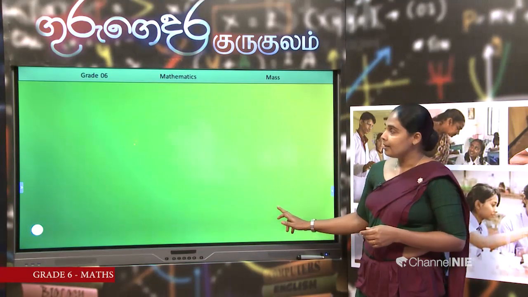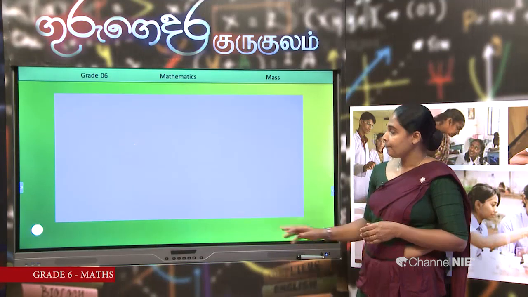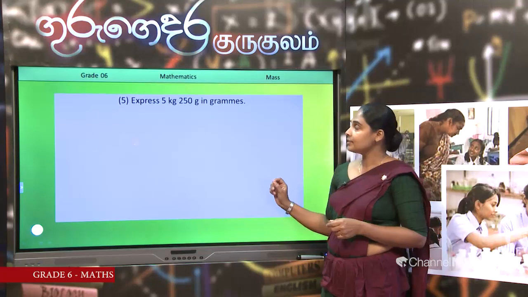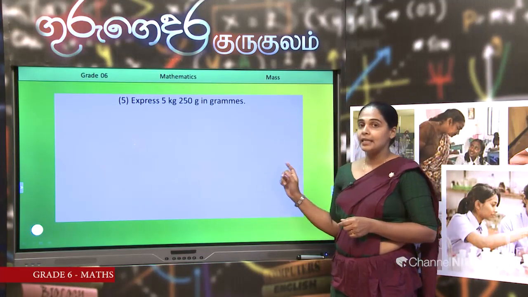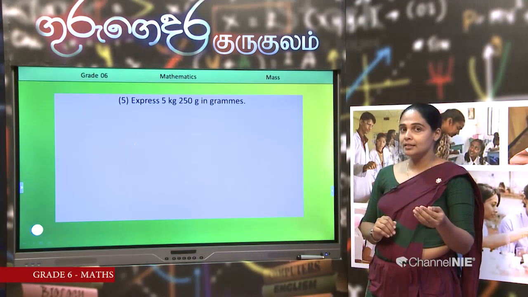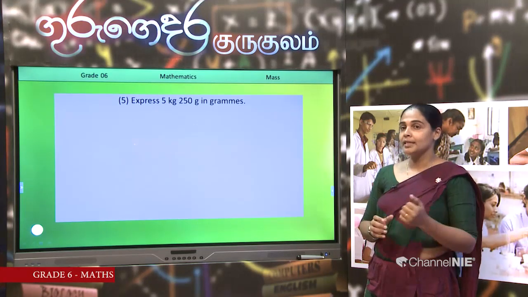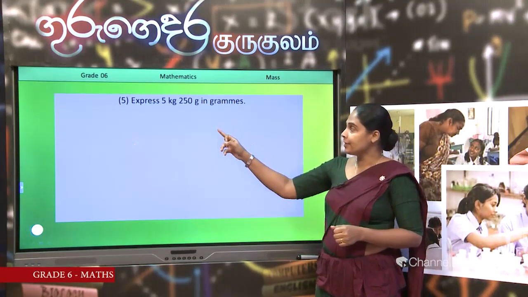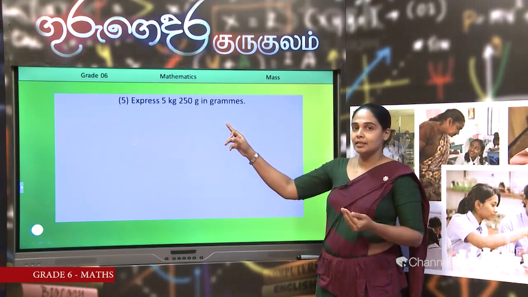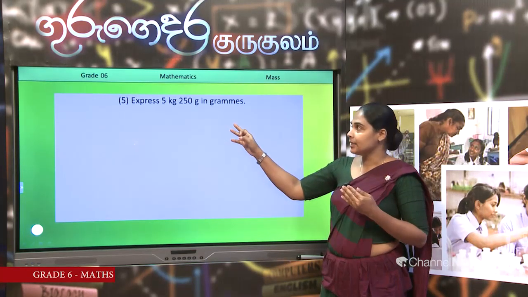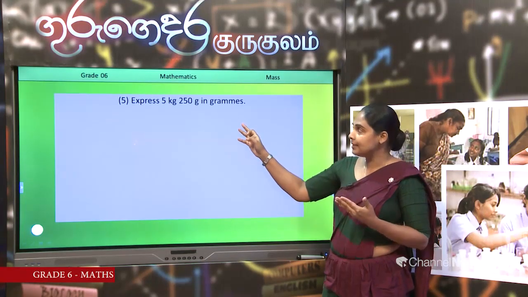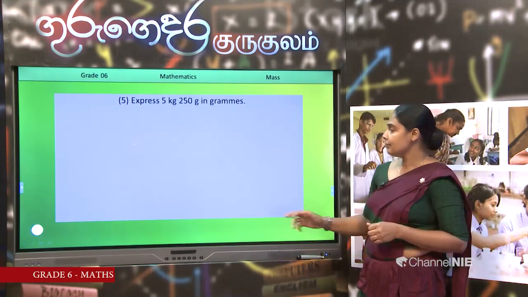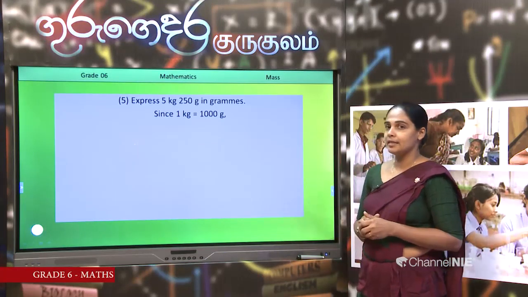Kids, now I am giving another question. Express 5 kilograms 250 grams in grams. You can get the answer in your mind without writing. Here 250 grams is already given in grams, so it is not converted because it is still in grams. We have to convert 5 kilograms.